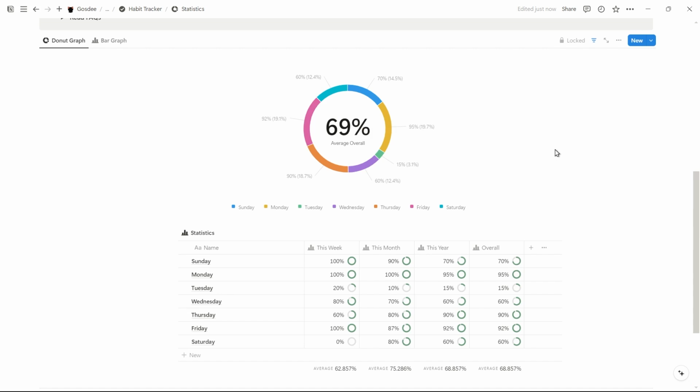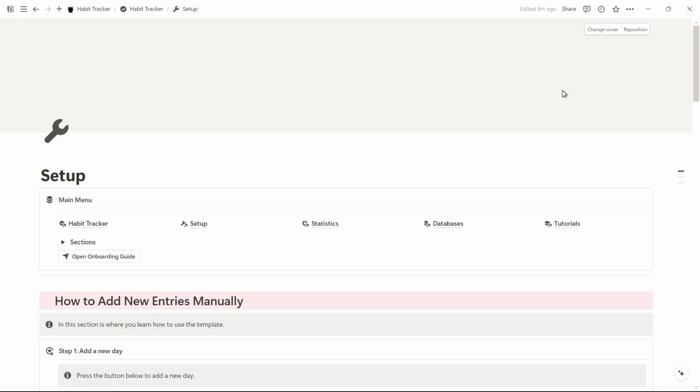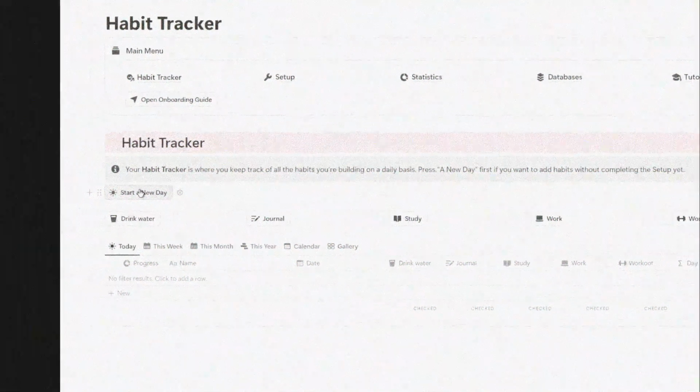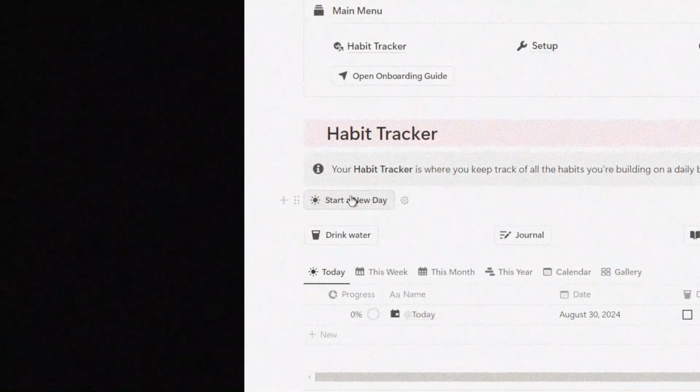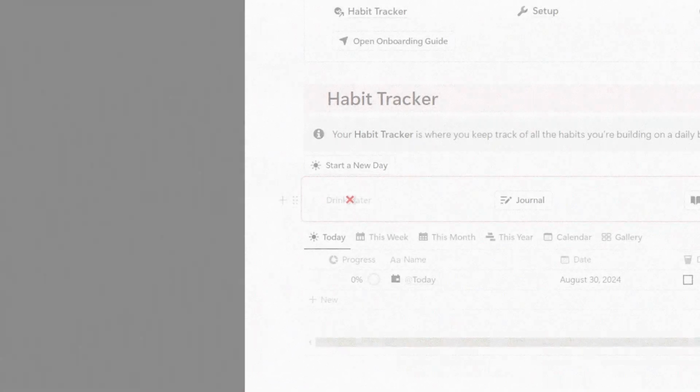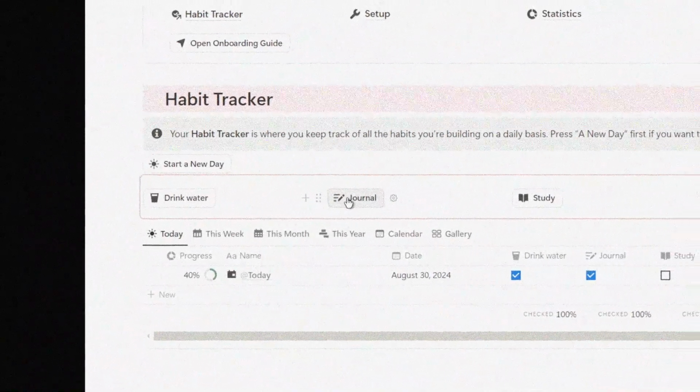We know how to create this data manually by pressing to start a new day. But what do we do to make new entries appear every day automatically? For that, we go to the setup page. We already know how to add new entries manually. As in step 1, we did this already. We started a new day, and in step 2, we tracked our habits with the press of a button. Starting a new day every time is the manual way to add new habits.